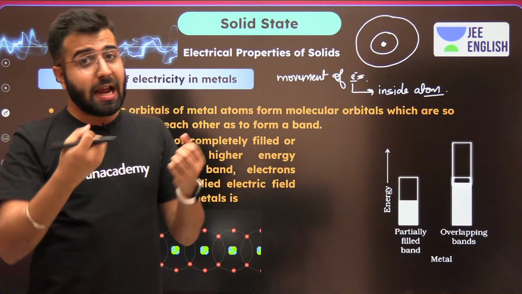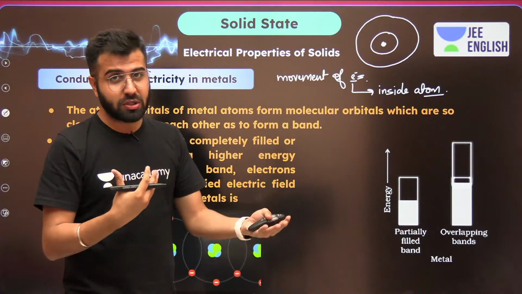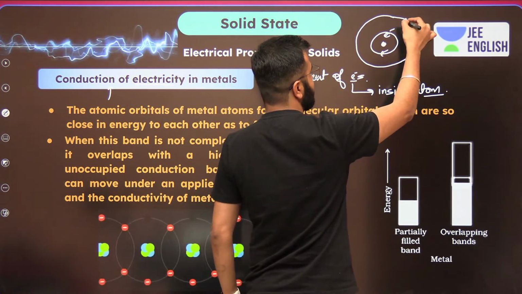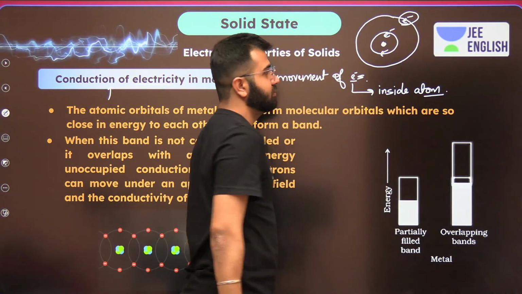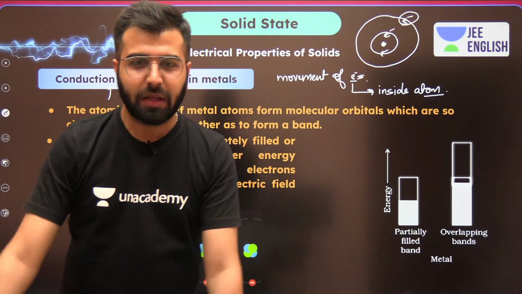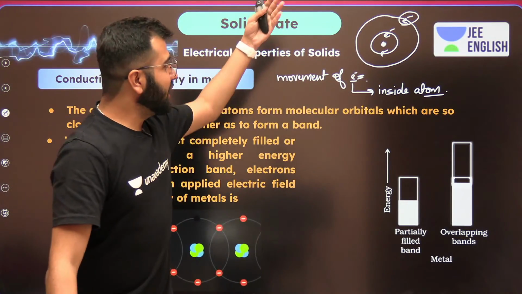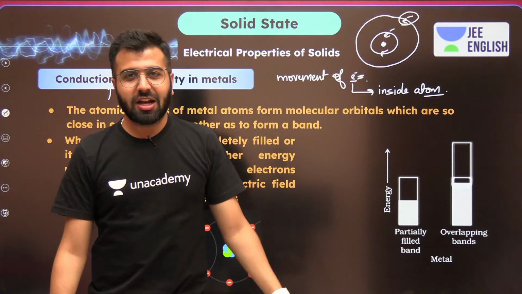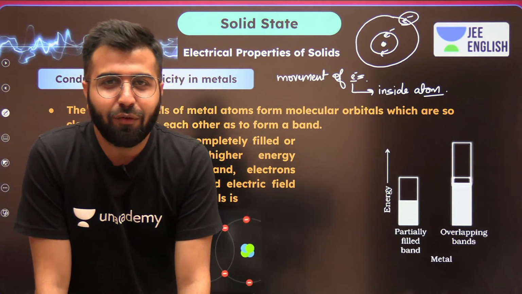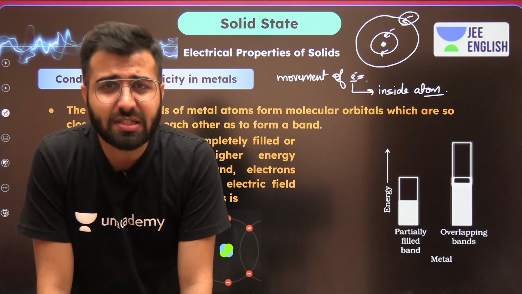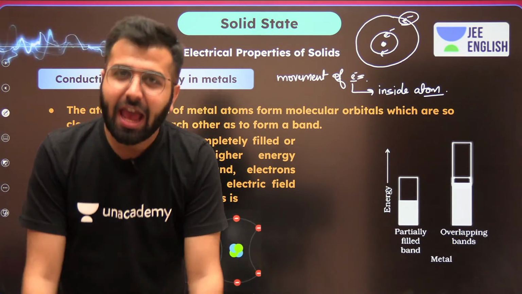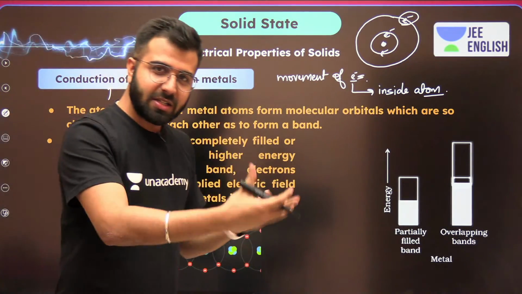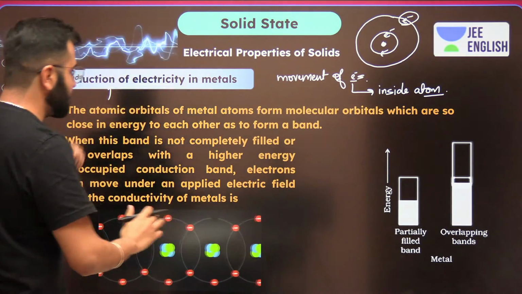Which ones are held tightly and which ones are held loosely? The ones in the inner shell or the ones on the outer shell? Let me know first of all. Are the valence shell electrons more eligible, or the electrons in the inner shell, for flowing? Inner ones are held tightly, absolutely correct. And the valence shell electrons are the ones which will participate, which will conduct, correct? So this is what you should remember.